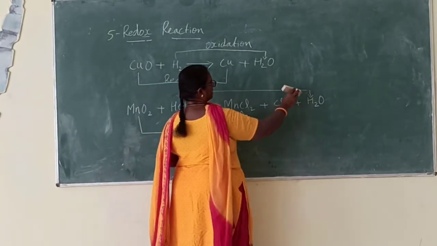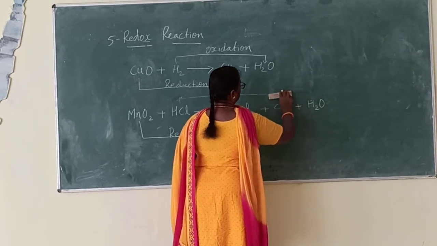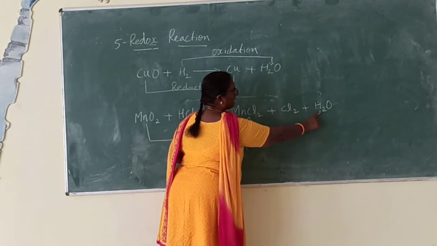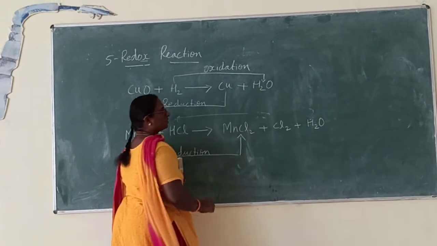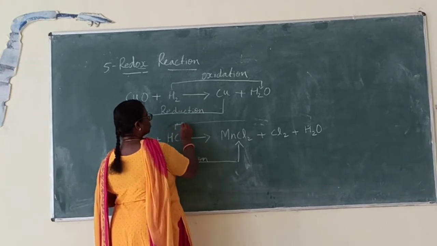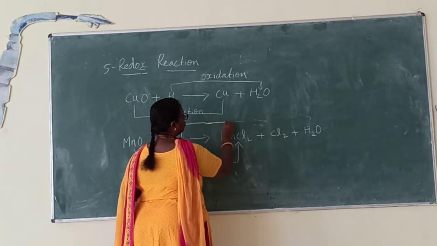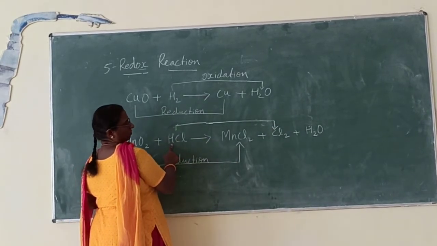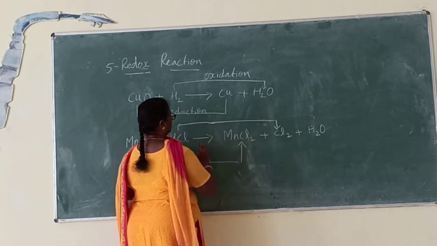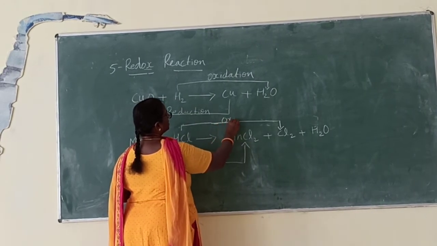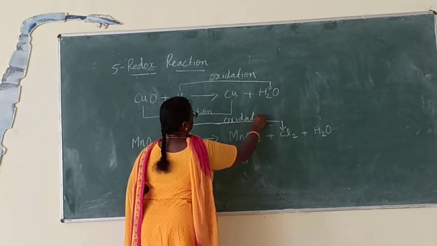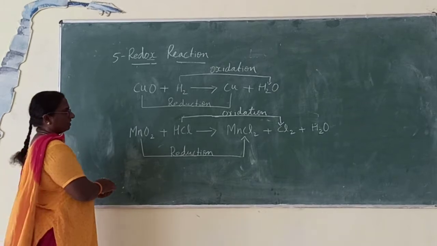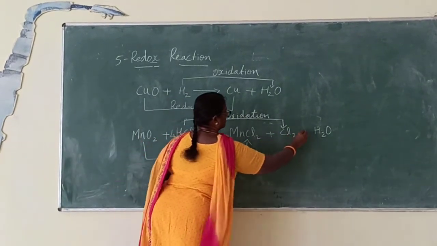So you cannot take the conversion of hydrochloric acid to water, because hydrogen is also added, oxygen is also added. So hydrochloric acid is converted to chlorine. Here hydrogen is removed and chlorine is formed. Therefore, removal of hydrogen is oxidation. Therefore, this reaction is another example for redox reaction. Balancing, just do this.